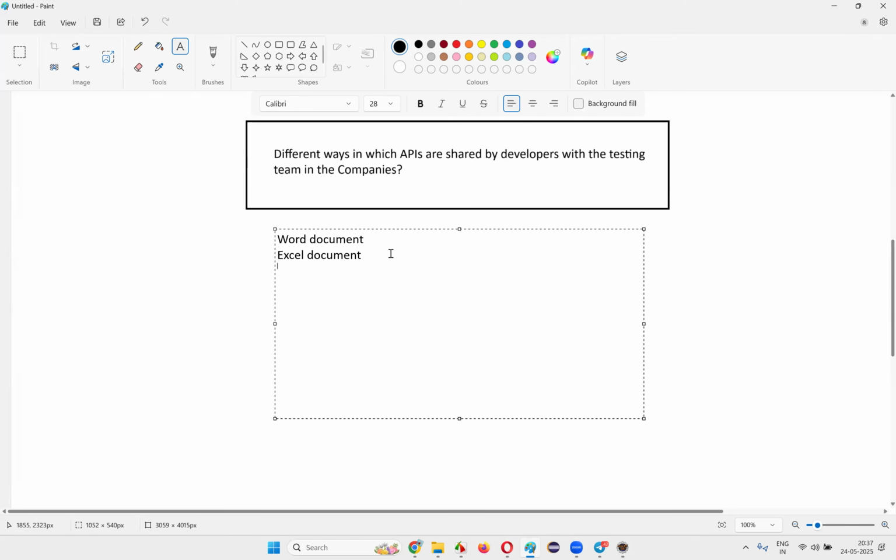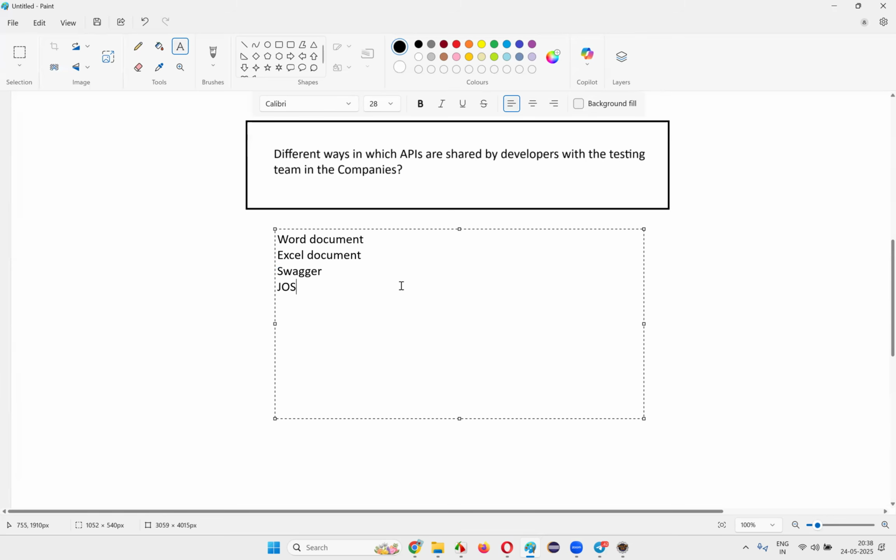They may also give Swagger. Swagger is a professional one, guys. Swagger type of documentation is the proper way of documenting the APIs. In very big companies, on big projects, the developers will generally share the API details by documenting them using a tool known as Swagger. Then any other ways developers may share?